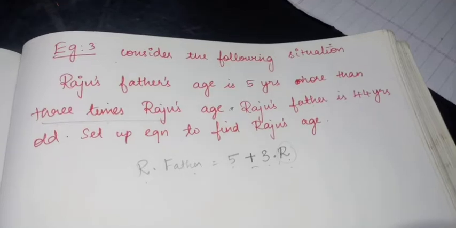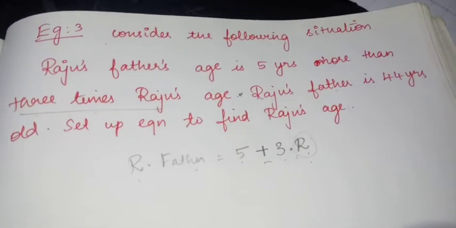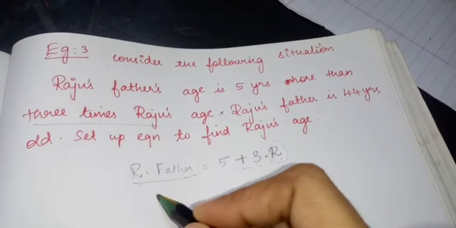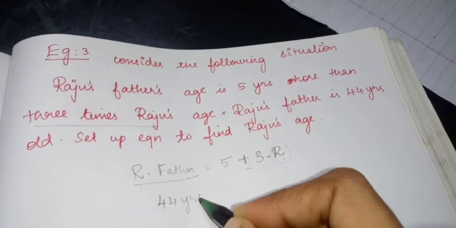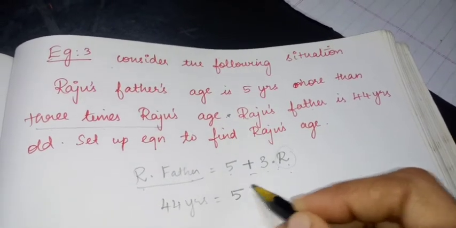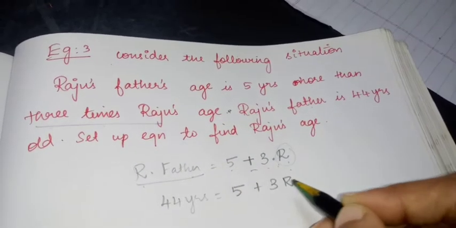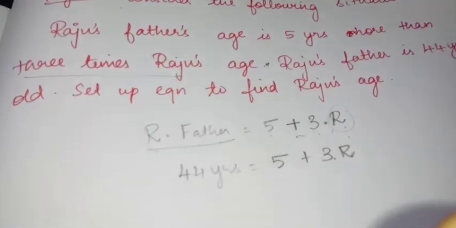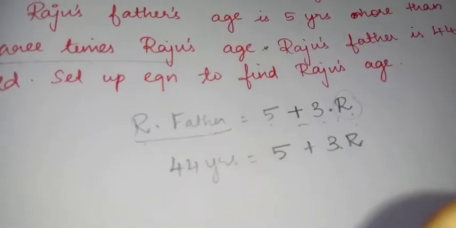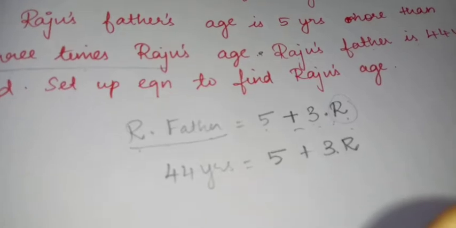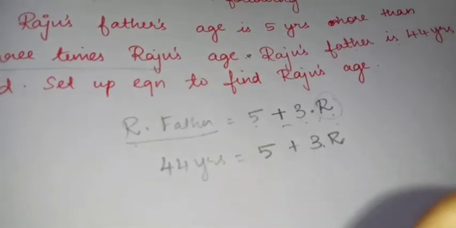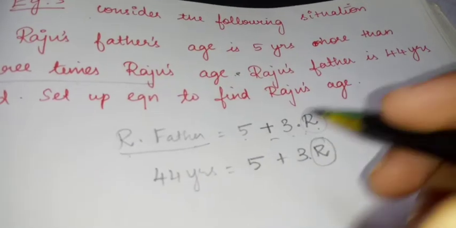Now Raju's father's age is what? 44 years old. So he is 44 years, equal to 5 plus 3 times Raju's age. Set up an equation to find Raju's age. Now we want to find Raju's age. We don't know Raju's age.